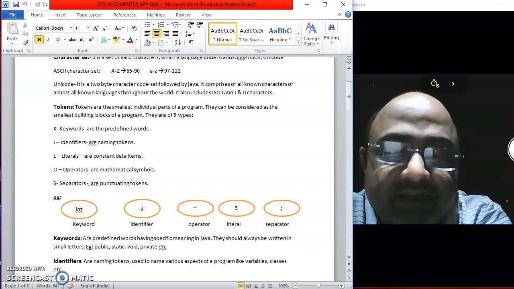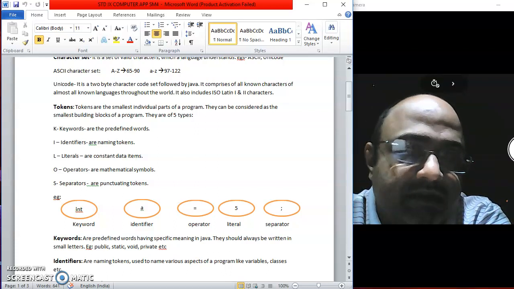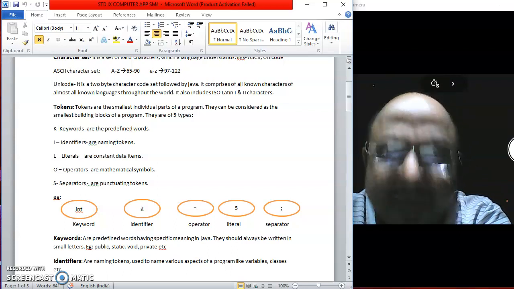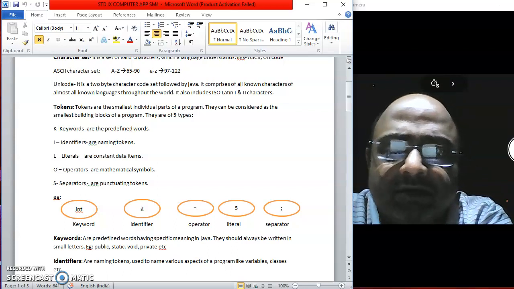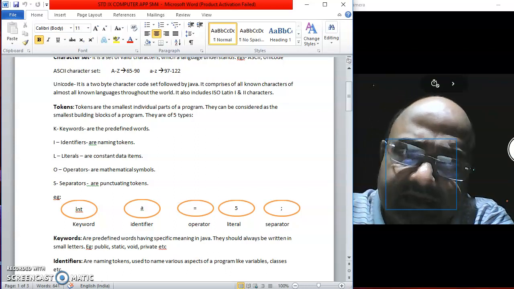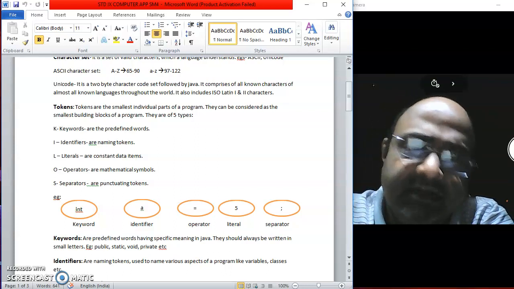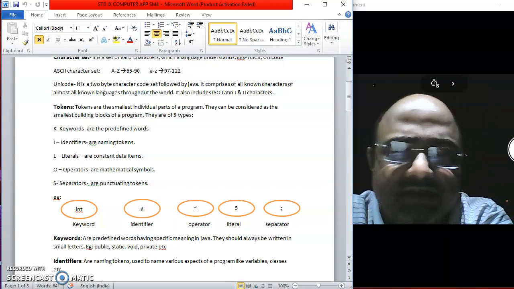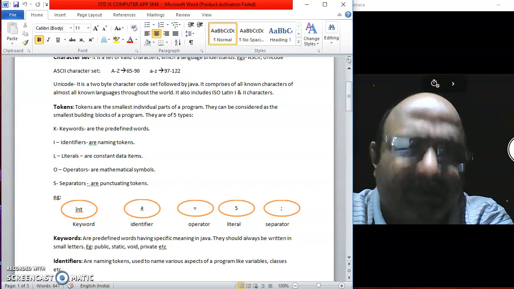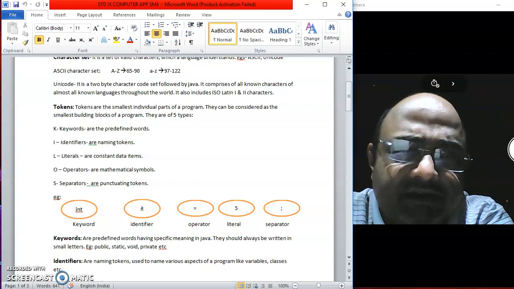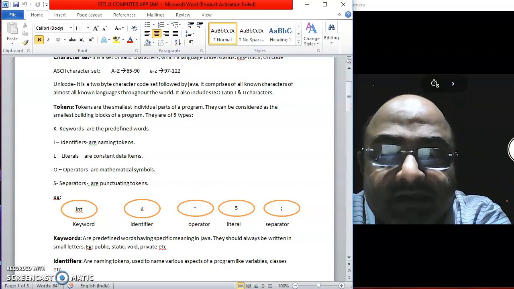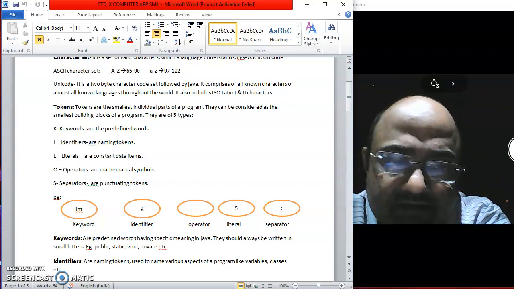Similarly, when I am declaring variables, if you remember, variables are spaces created in the memory to store data. There may be a number of variables required in my program, and all these variables are going to contain different data. So naturally, I need to name them separately or differently. Generally, we write them as a, b, c, d, or some name where we can understand what that variable contains. So these names are known as identifiers.